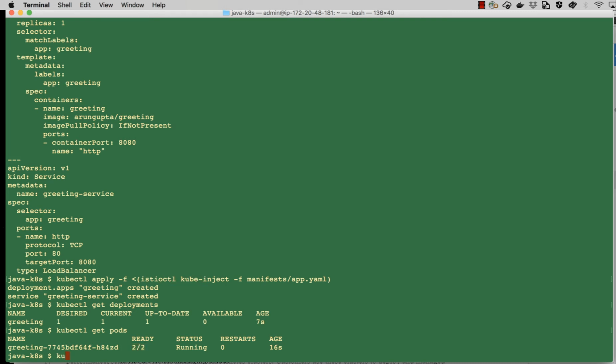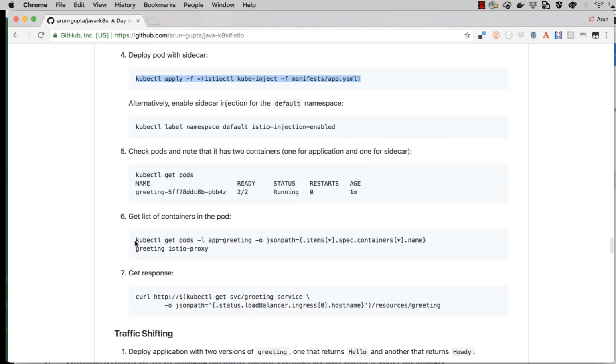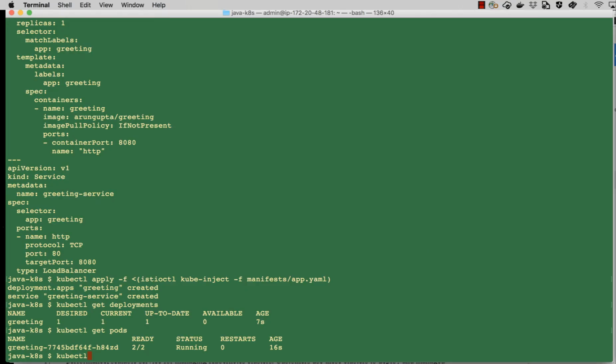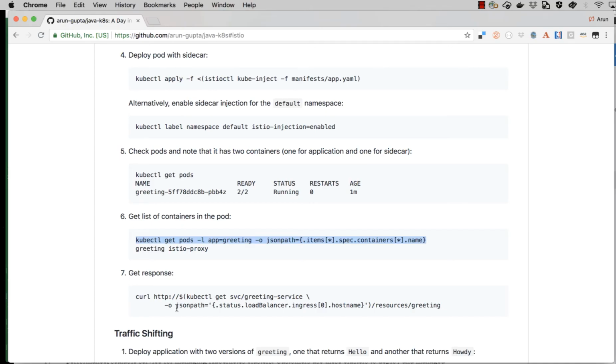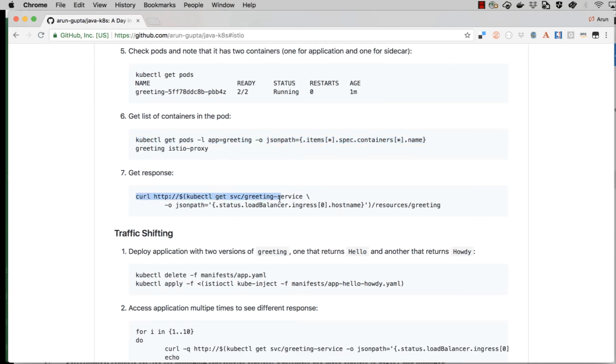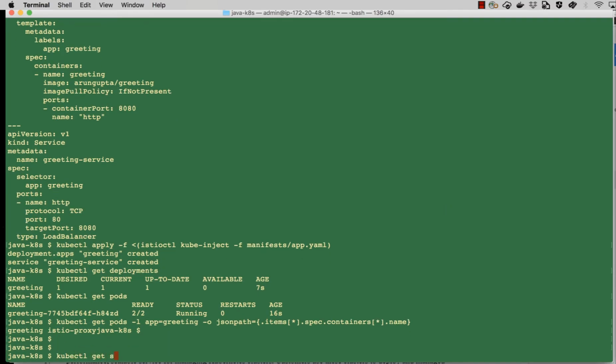Okay, so what I can do is kubectl, and let's copy the commands from here. I'm trying to get the names of the containers in this pod, and it says greeting and istio-proxy. So the Istio proxy is running in it. Okay. Now let's try to access the app using this curl URL. Before that, what we'll have to do is kubectl get service,